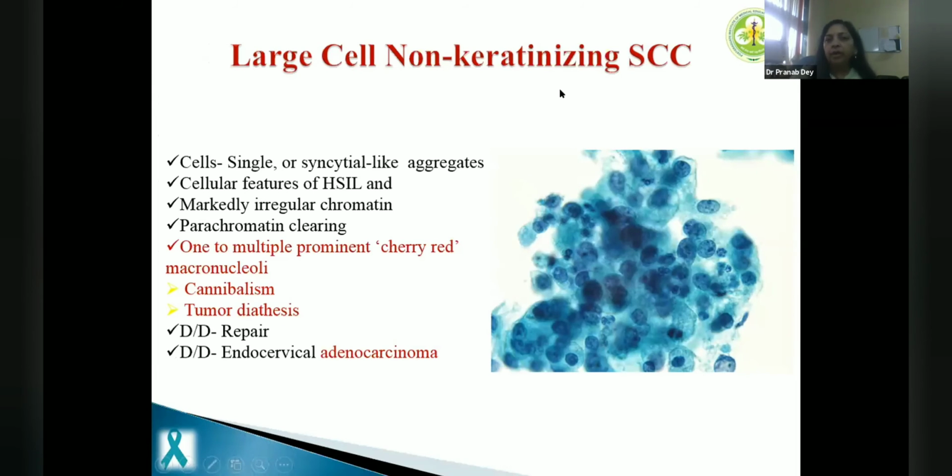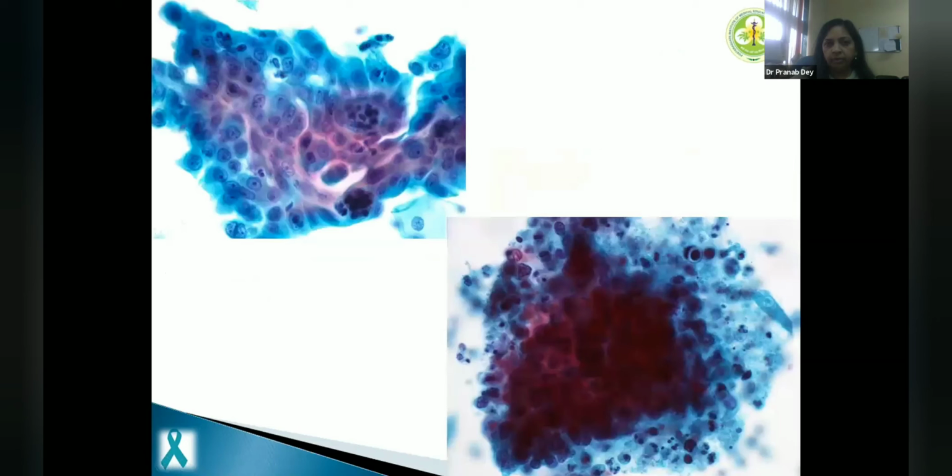A large cell non-keratinizing squamous cell carcinoma, especially in short path, can have prominent nucleoli and slightly fuzzy cytoplasm. So differentiation from endocervical adenocarcinoma sometimes can be difficult, but our gurus say that most of the times when you are struggling between a large cell non-keratinizing squamous cell carcinoma versus adeno, go for squamous, because this is a cervical smear and majority of lesions would be squamous lesions.